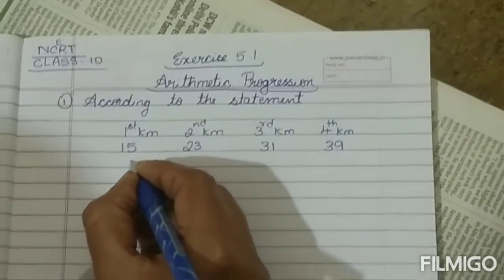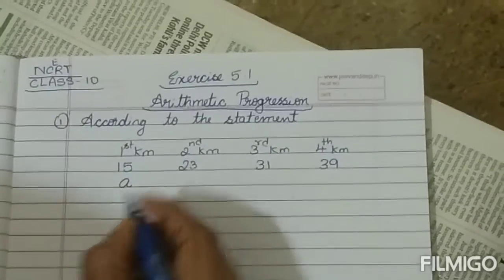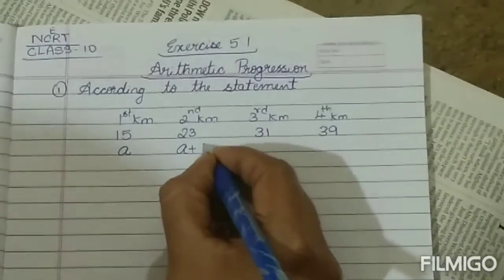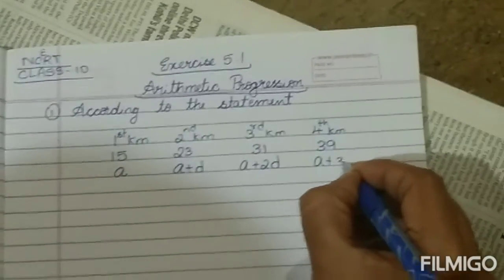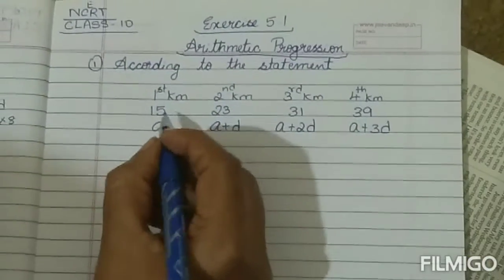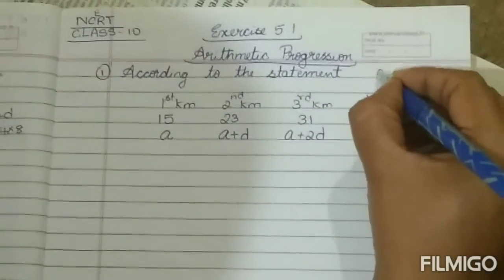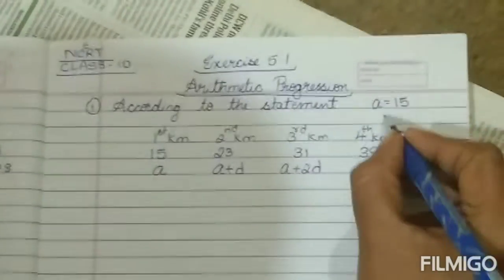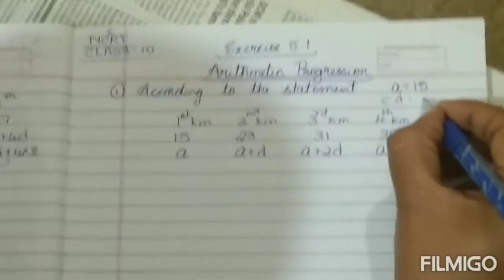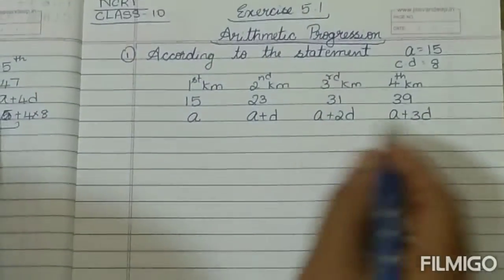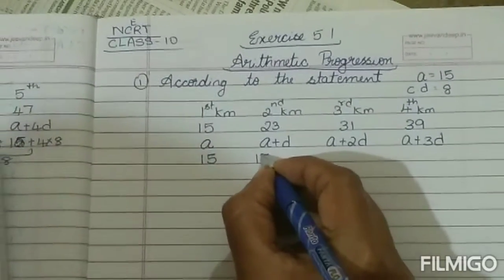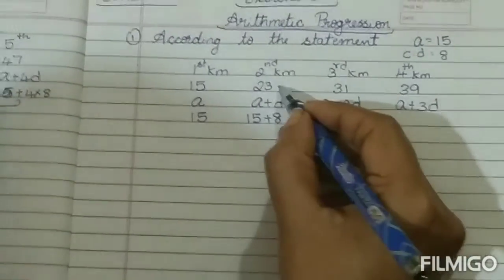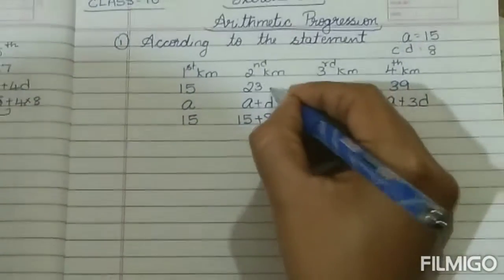What's the general form? A. First term is A. Second term will be A plus D. Third term will be A plus 2D. And fourth term will be A plus 3D. So here in this problem, in the beginning I said A equals the first term, that is the fixed charge 15, and the common difference will be 8, the 8 rupees you are paying extra for each kilometer. So A is 15 plus common difference 8. 15 plus 8? 23. So you got this.